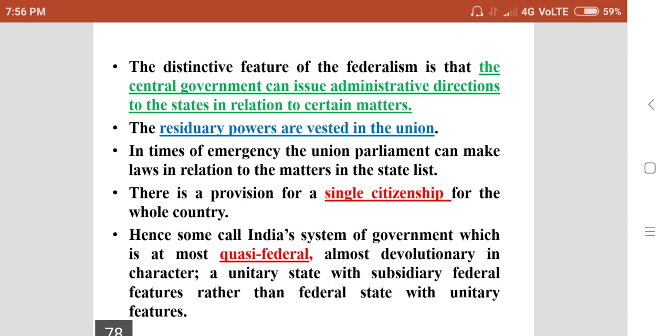But in pure federal states like the United States of America, people enjoy dual citizenship. First, they are the citizens of their provinces, then they are the citizens of the United States of America. So that system you don't have. Hence, some call India's system of government quasi-federal, almost devolutionary in character, a unitary state with subsidiary federal features, rather than a federal state with unitary features.